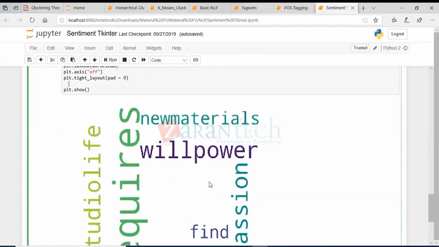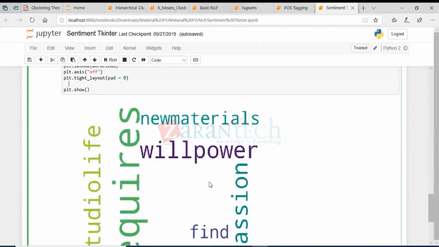So if you want to present to the client or the customer what the most common thing people are saying about the product is, you can just use the word cloud, saying that people are talking positive things about your product, and the most positive thing they're talking about is the screen's touch capacity, or the phone's battery is very good, stuff like that.